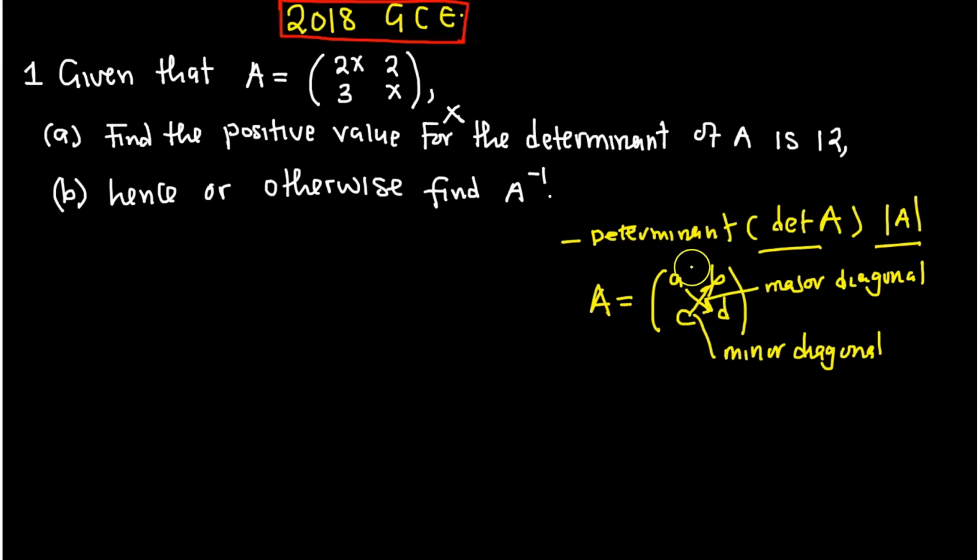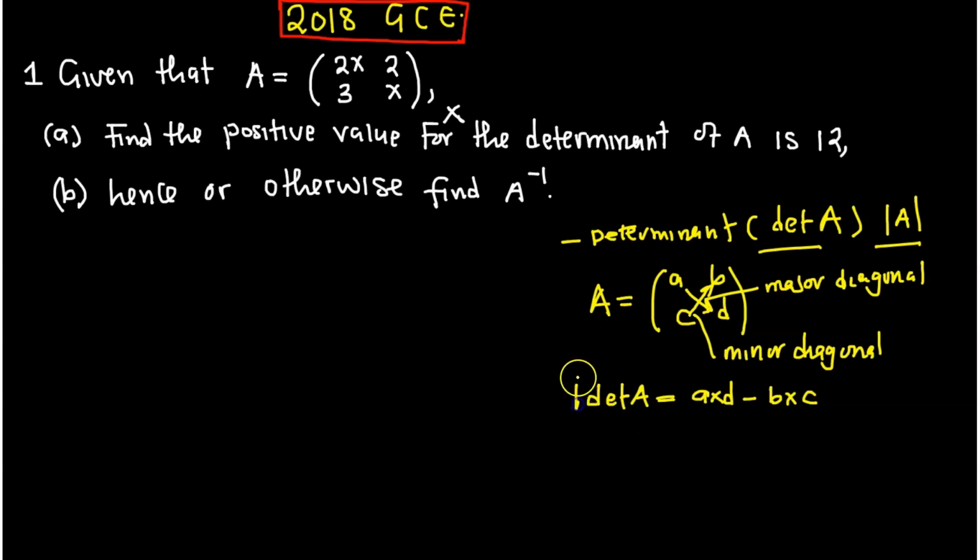Now, if you want to find the determinant of this matrix, you are going to multiply the major diagonal, then subtract the minor diagonal. So the determinant of A is equal to a multiplied by d, minus b multiplied by c.